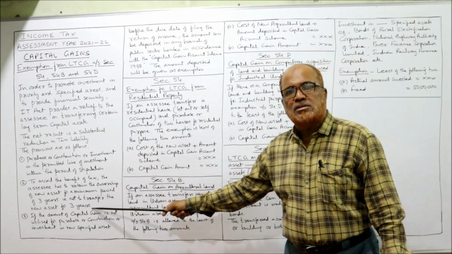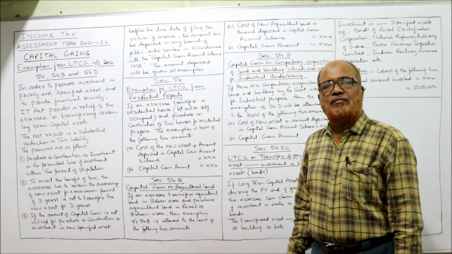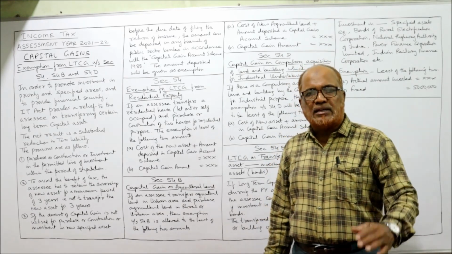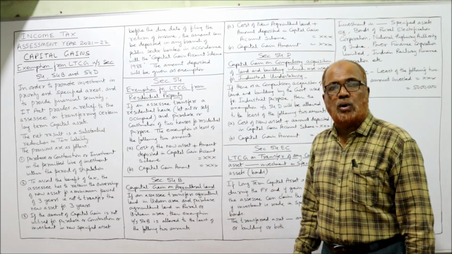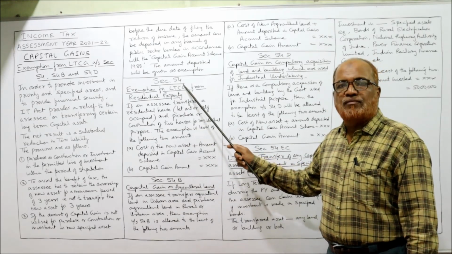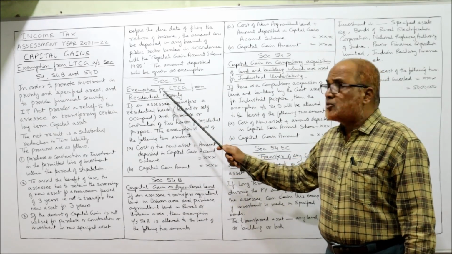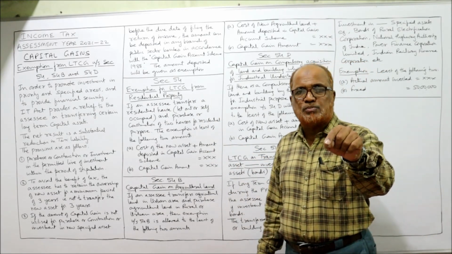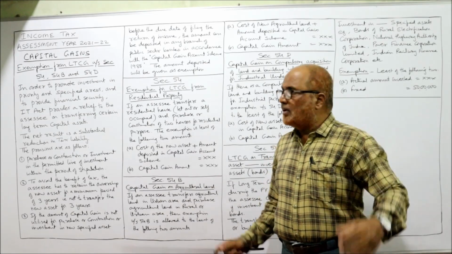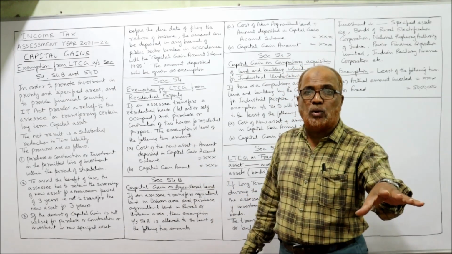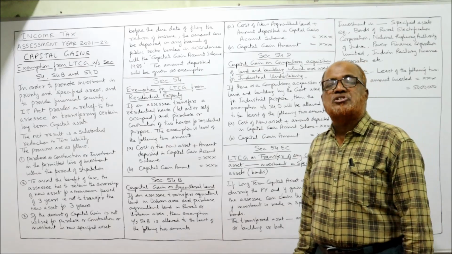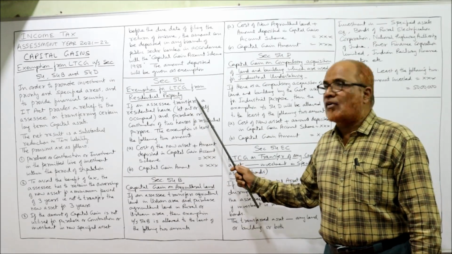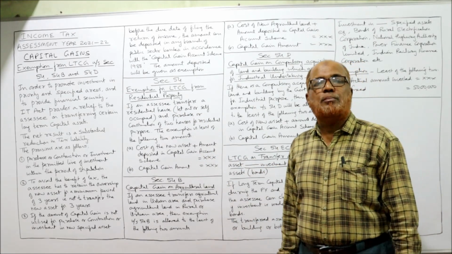These are the provisions which are given for exemption under section 54. Now, one by one, we will briefly discuss the exemptions, so that while doing the problems it will be easier for you to understand. First of all, section 54, exemption from long-term capital gain from residential property. Remember these points. In problems we will come across this point. Apart from that, in theory, in the examination they will ask you what the provisions regarding exemption under section 54 are. So this is the exemption from long-term capital gain for transfer of residential property.